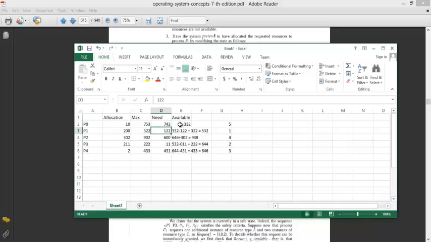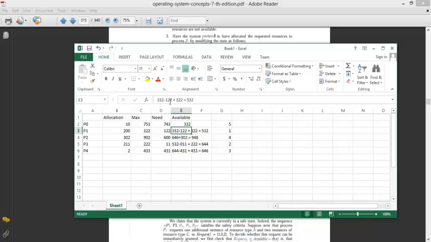Right. So in the beginning, the system has 332 resources available. The first step is to take P0 into account and see, can we satisfy the need of 743 by 332? We cannot. So its finish stays at false. We move on to the next, P1. Its need is 122 and it is less than available, so we allocate the resources to it.